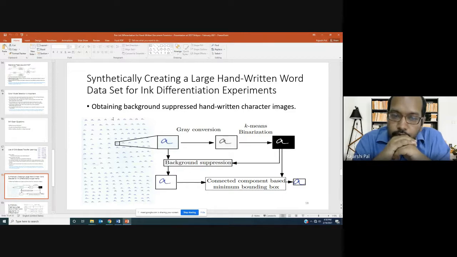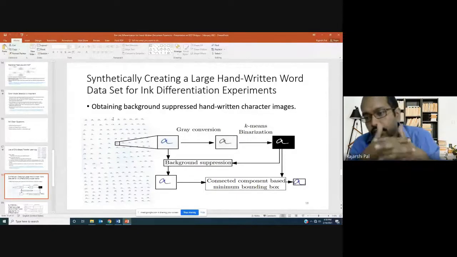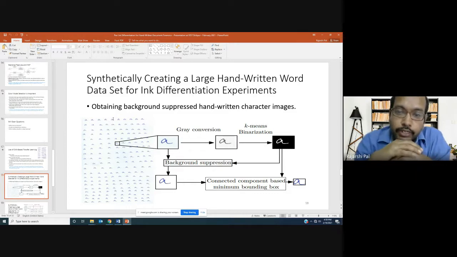In my opinion, there are two different kinds of approaches in which we could work. One is applying generative adversarial network kind of models to create new samples. There the attempt would be to create new samples that bear similar characteristics to the initial handwritten word inputs.